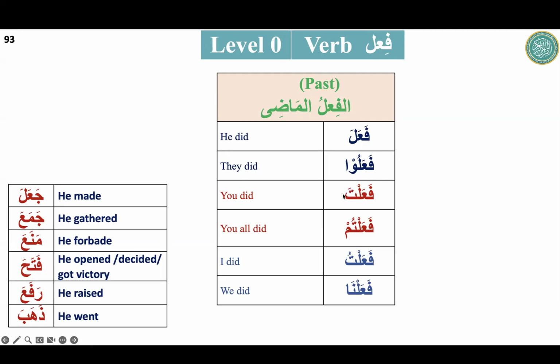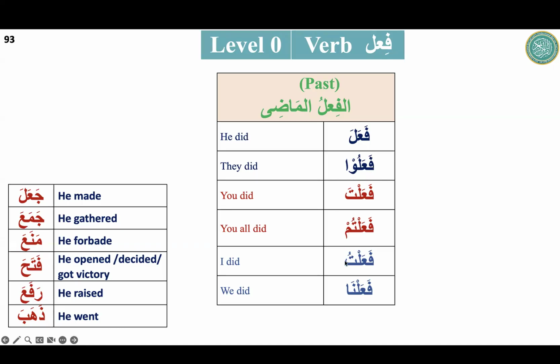Rafa'u, they raised. Rafa'ta, you raised. Rafa'tum, you all raised. Rafa'tu, I raised. Rafa'na, we raised. So here the meaning is okay. If we know the meaning first, we can. But at least whenever we have the starting verb, we can make six sentences.